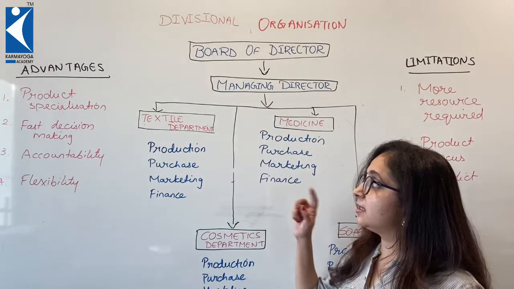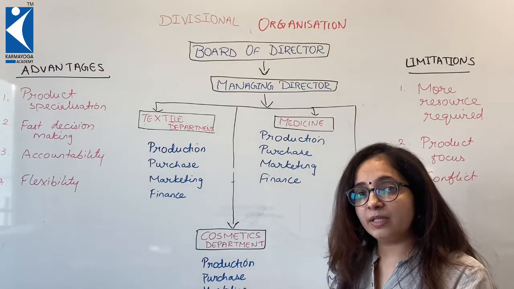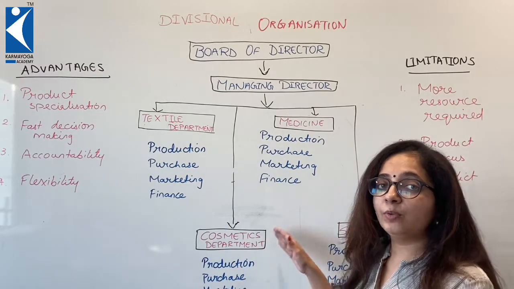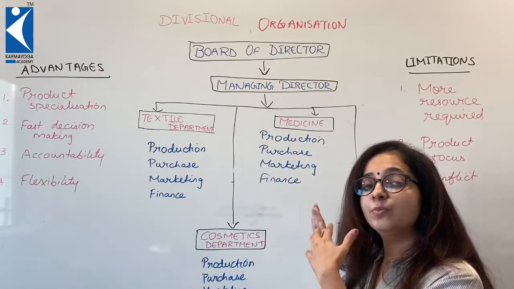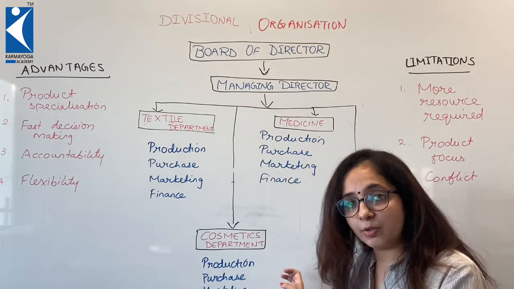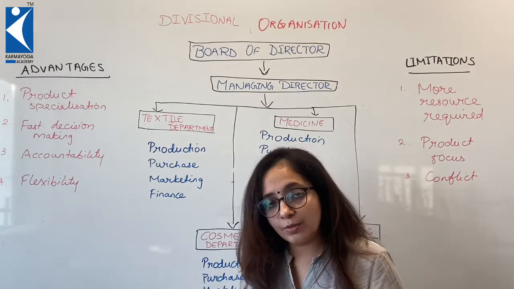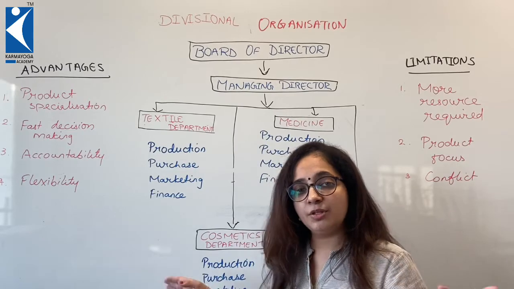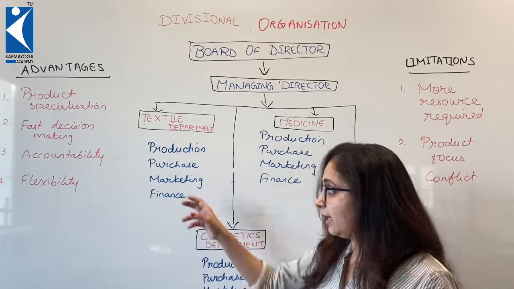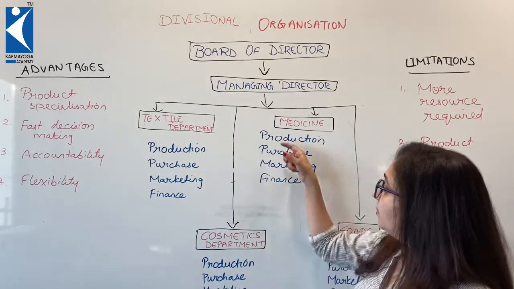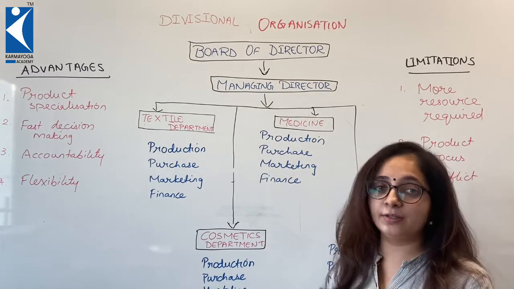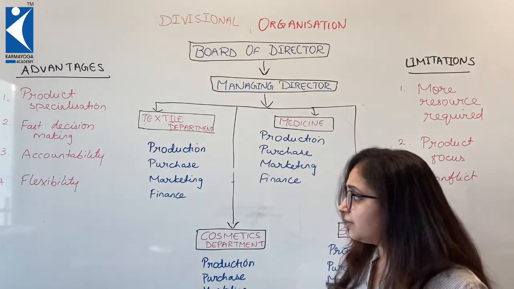If everything is in a mix, then there is a fair possibility that priority would be given only to one, the one which gives you more sales, the one which is more lucrative to the company, and others might be ignored. So there is a separate division made for each department, and then there are these sub-functional areas created. They have their own benefits.